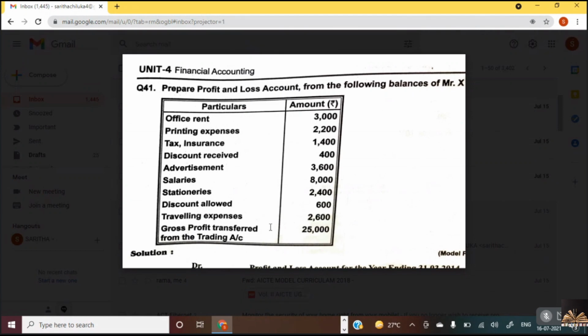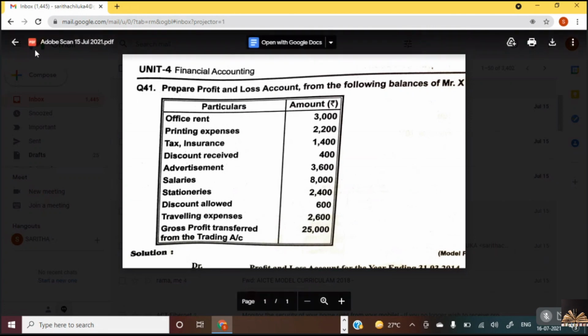Okay. Now quickly divide the page into two columns, Nana. Divide the page into two halves. Left hand side you have to have 3 columns. Right hand side you have to have 3 columns. Date, particulars, amount in rupees. Date, particulars, amount in rupees. Are you ready?